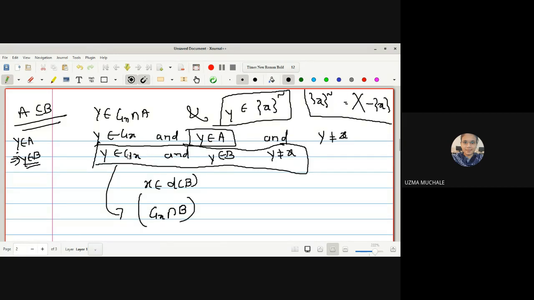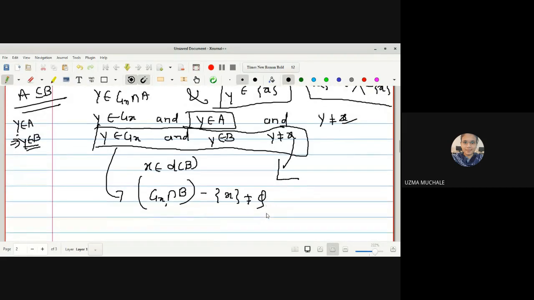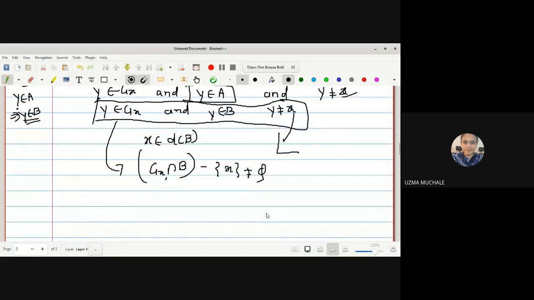What it tells you is y is a member of Gx and y is a member of B. Minus singleton x is not equal to empty set, because it tells us that y is a member of Gx and y is a member of B. So other than x, these two have another element y, which is not equal to x. So with the help of this, we can write that Gx intersection B minus singleton x is not equal to empty set. Are you getting the result?